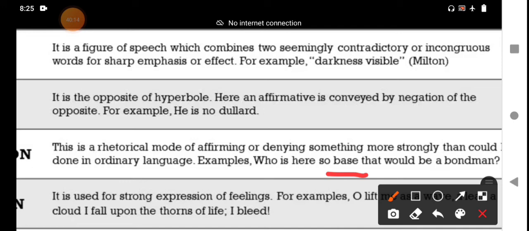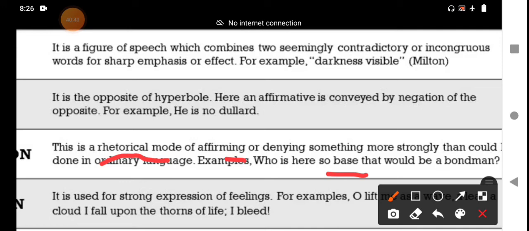It is a rhetorical mode. Affirming, denying. Affirming means agreeing, accepting. Denying means rejecting something more strongly than could be done in ordinary language. In ordinary language, we should not use this. We should use strong language.